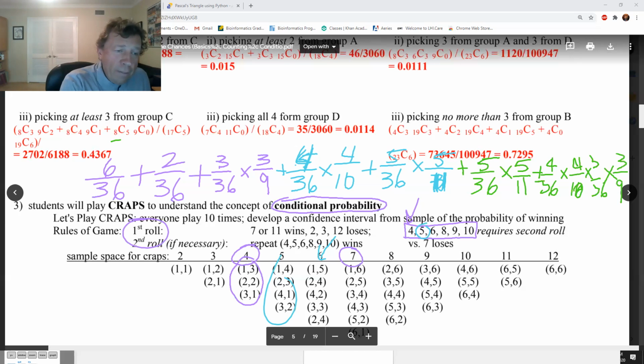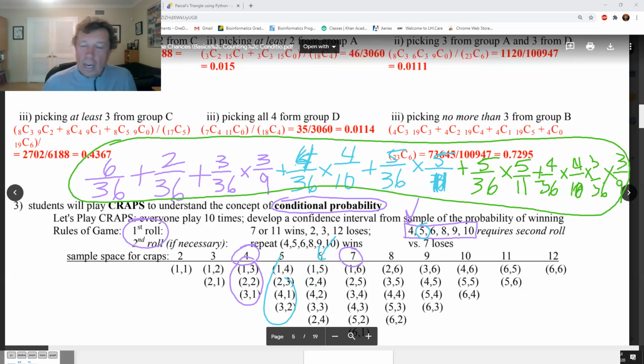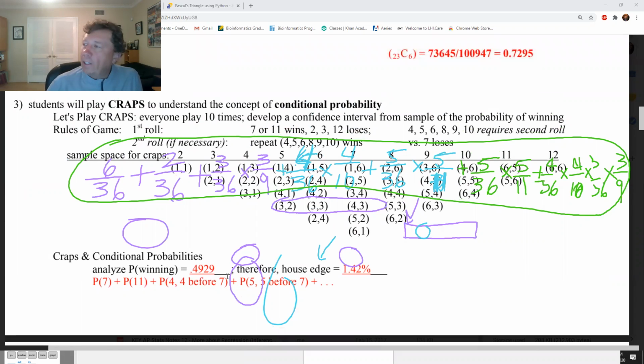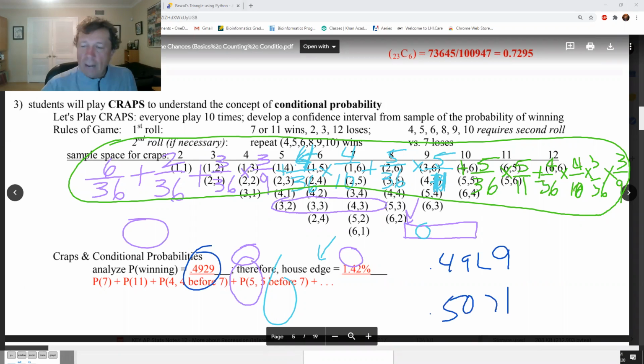That's crazy. This is the probability of winning in craps. It's really cool if you write that out. Now I'm going to slide down. The probability of winning in craps ends up being 0.4929. Check that out. It's almost a 50% chance of winning. It's real close. So if winning is 0.4929, then losing would be 0.5071, because it's a complement. And it's about a 1.5% house advantage.